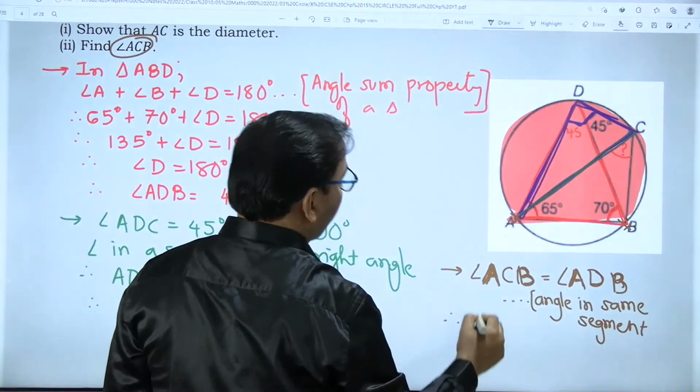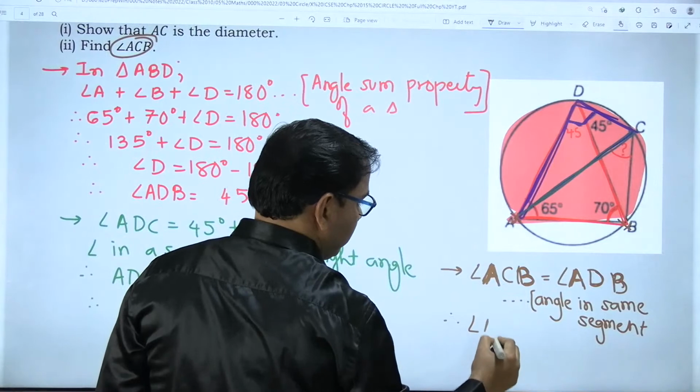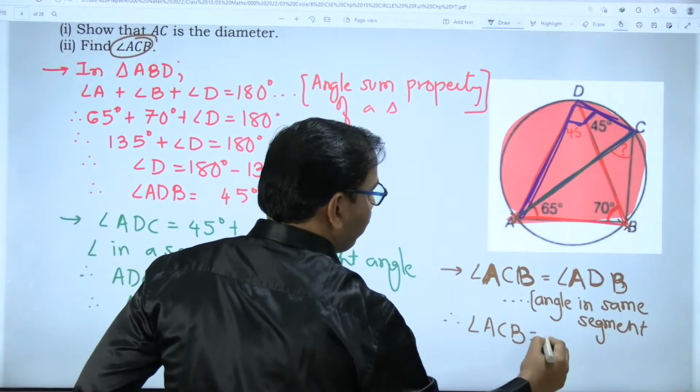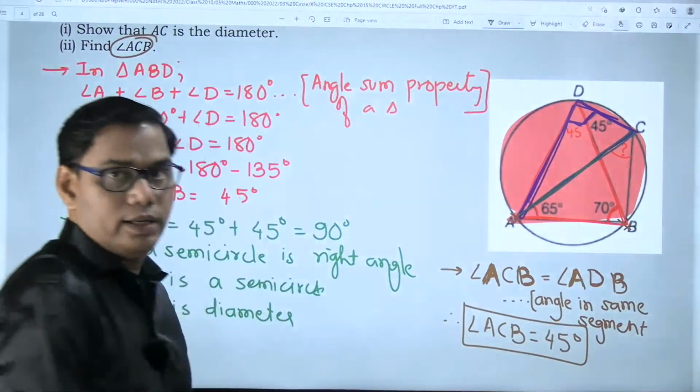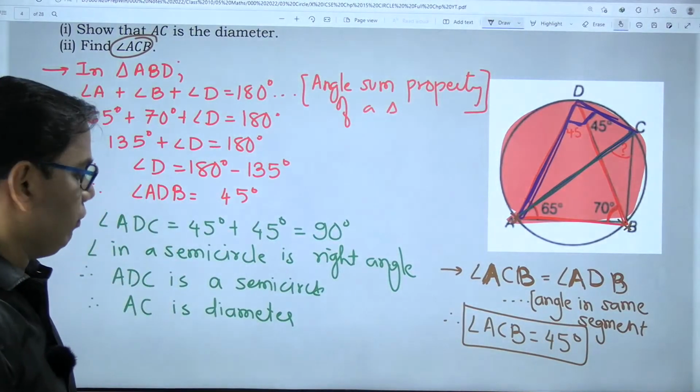Therefore, what do I have to find out? Angle ACB. Angle ACB is 45 degrees because angle ADB is also 45 degrees. So angle ACB is 45 degrees.